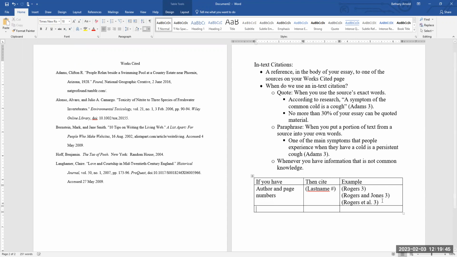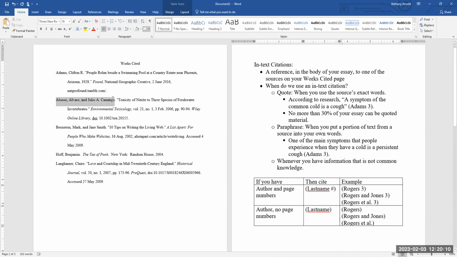Okay. So let's say you have a source that has an author, but no page numbers. It would just be the author's last name. So it would just be Rogers. And the same thing would be true here, only that page number would be omitted. So the citation would look like this. And you can tell how many authors you have by looking at your works cited entry. So for instance, the one I have highlighted over here, that one has 2 authors.